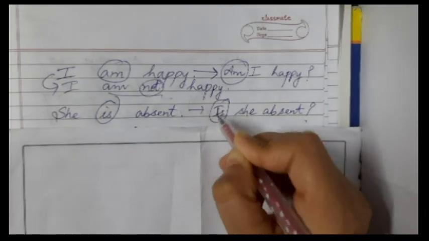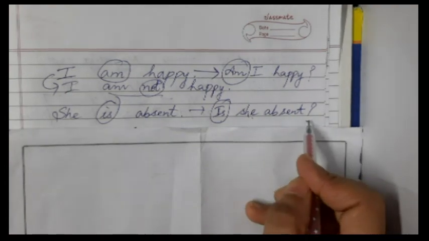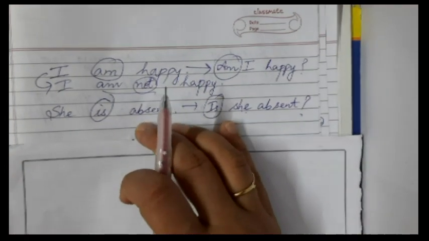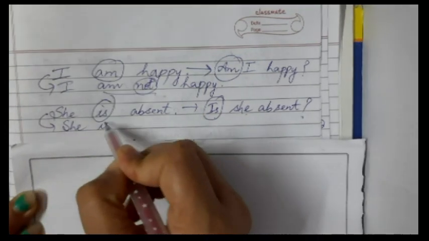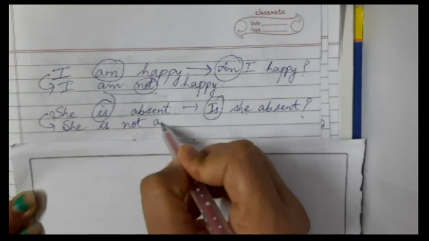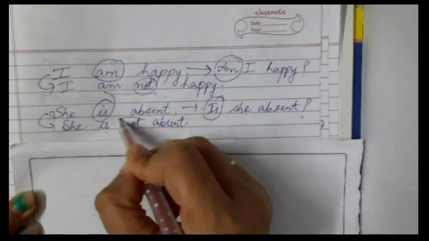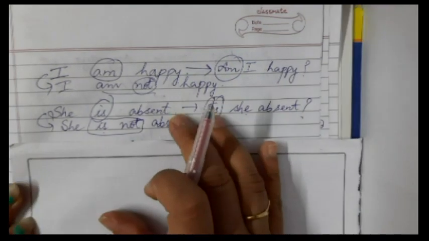Okay, take your helping verb, put it before the subject and remember to put question mark. How will you change it into negative? Very good. Again, just add the word not after the word is. She is not absent. Alright.